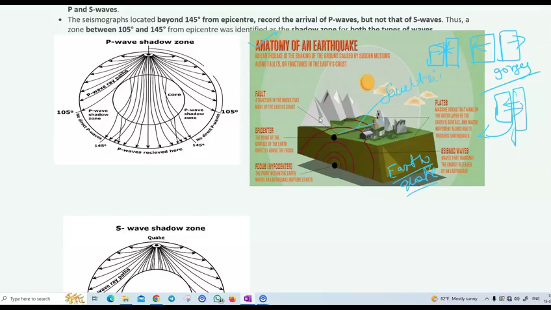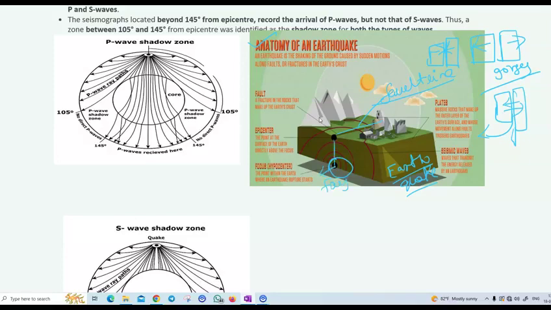What is it called? Fault line. The fault line is the line at which you can observe the movements of the earth. Along these fault lines, fractures and crackings happen. That's why it's called the fault line. Below that fault line, this is called the hypocenter or the focus. This is where the earthquake rupture starts. This is called the focus point.